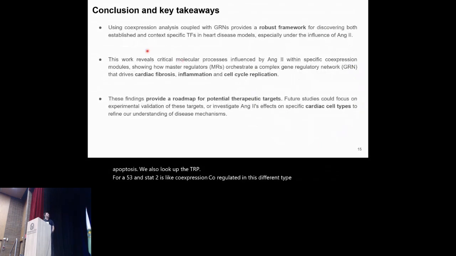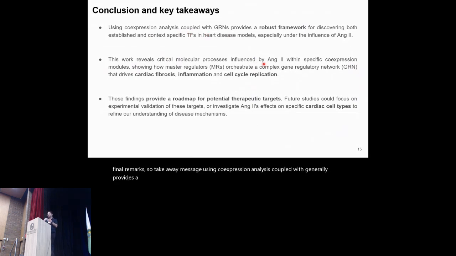So for the final remarks or takeaway message: using co-expression analysis coupled with gene regulatory networks provides a robust framework to look at specific transcription factors in a specific condition. Also, this work reveals critical molecular processes like fibrosis, inflammation, and cell cycle replication that were not well documented, but we will describe them in further investigation. And this finding provides a roadmap for potential therapeutic targets, because there are 10 novel master regulators here.